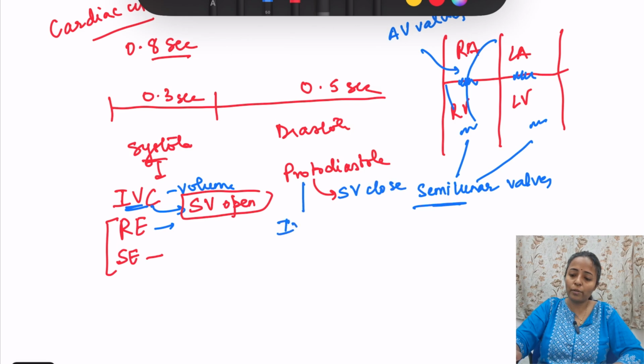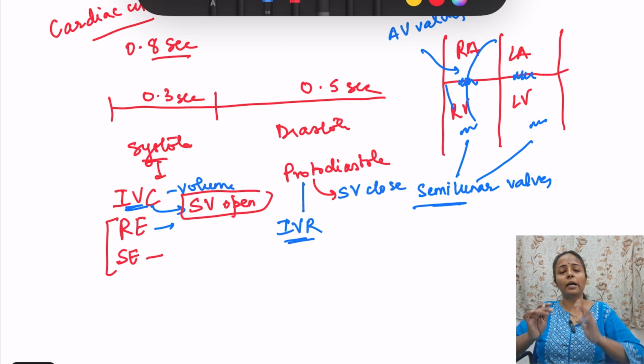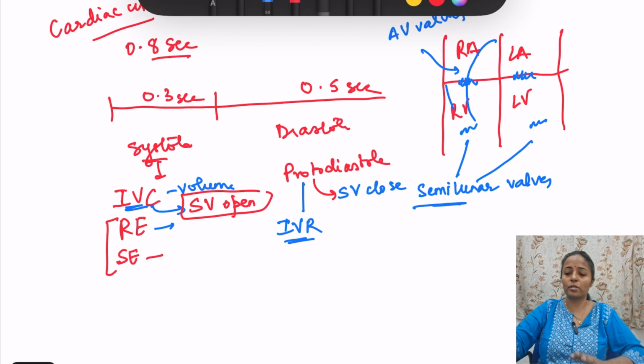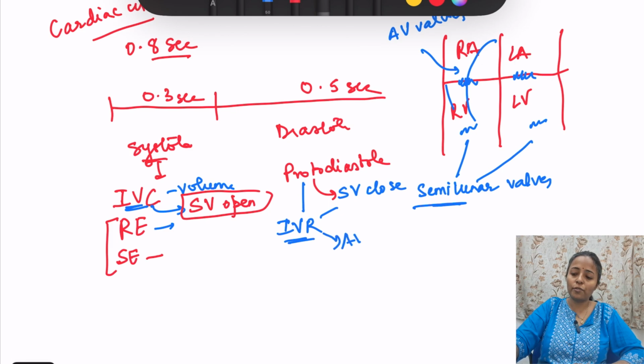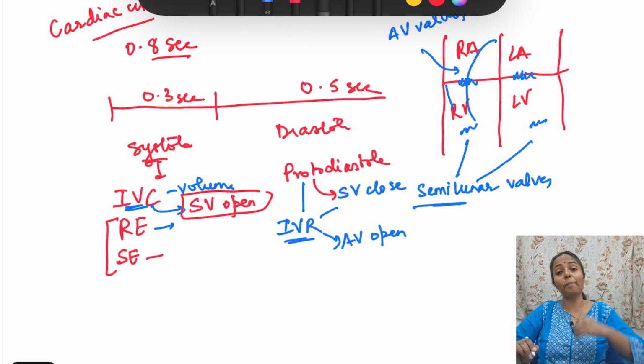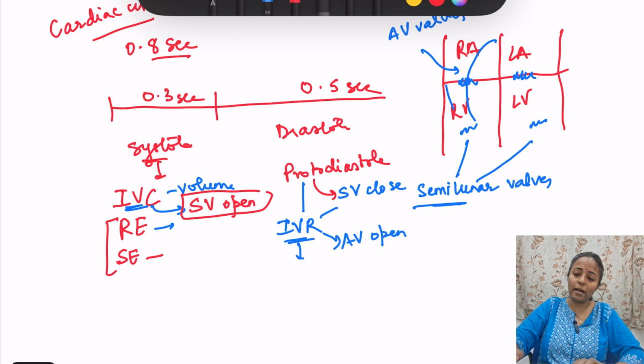Again no change: AV valves are already closed, and semilunar valves are also closed. Just before the beginning of isovolumetric relaxation the semilunar valves close, and after it the AV valves open.